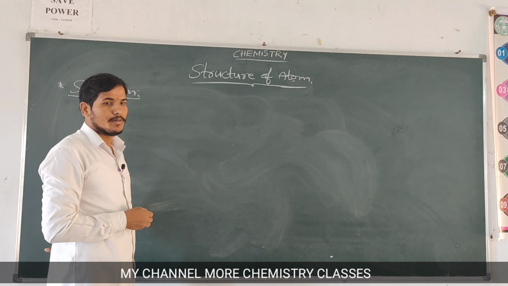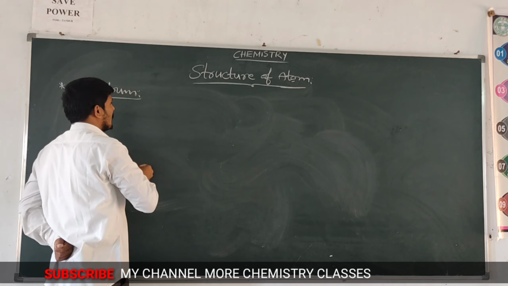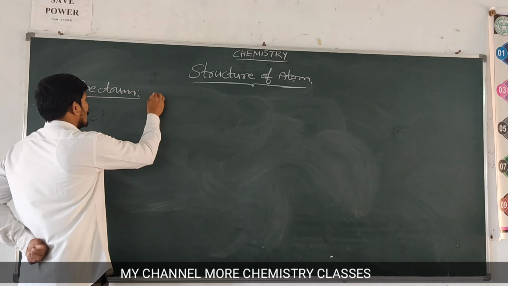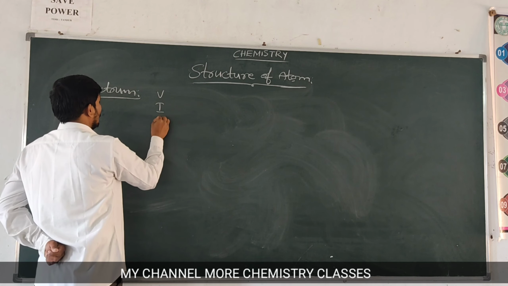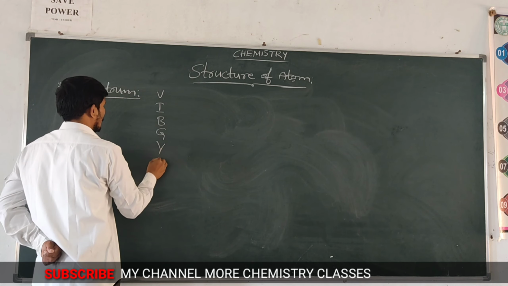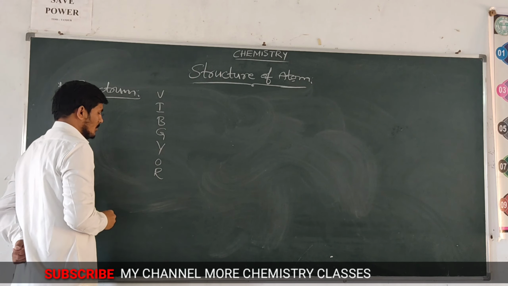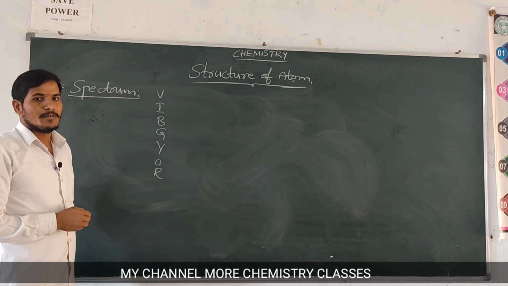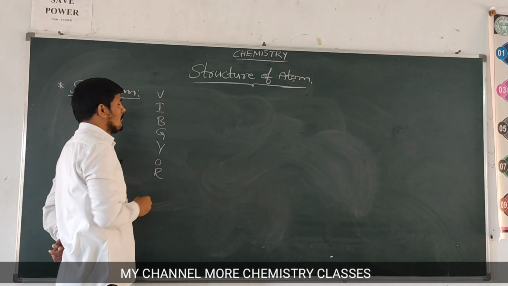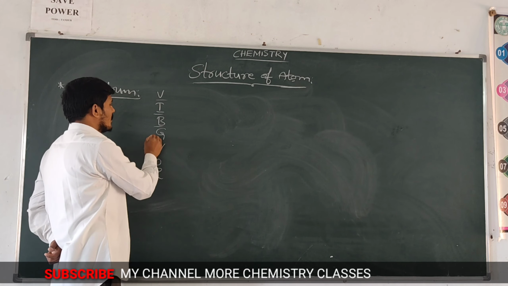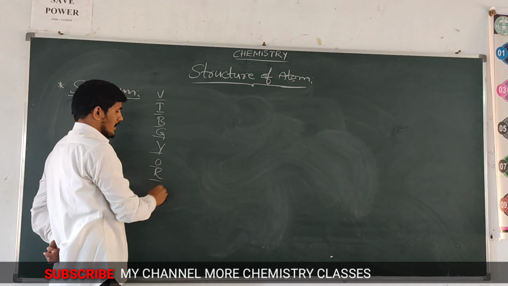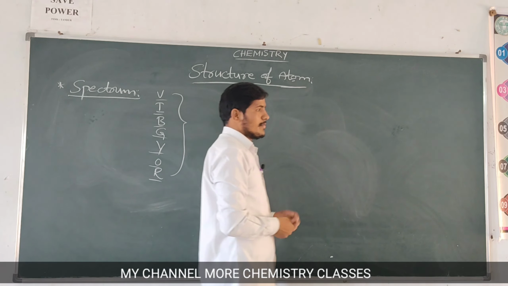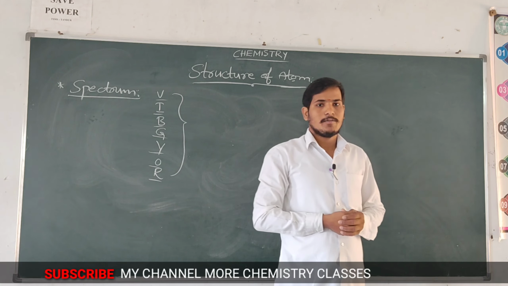Formation of the rainbow. In the formation of a rainbow, it has mainly 7 colors, that is VIBGYOR. These are the colors which appear in the rainbow formation. V means violet, indigo, blue, green, yellow, orange, red. This is the best example for the spectrum.